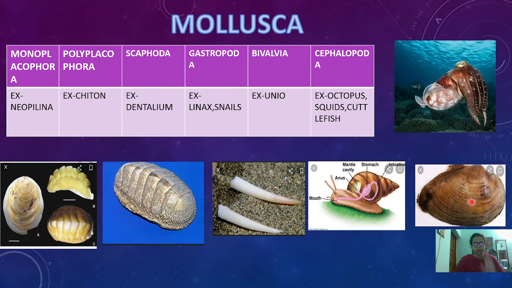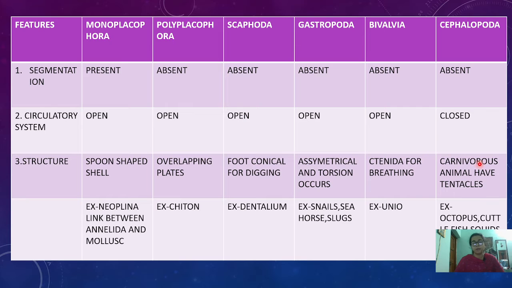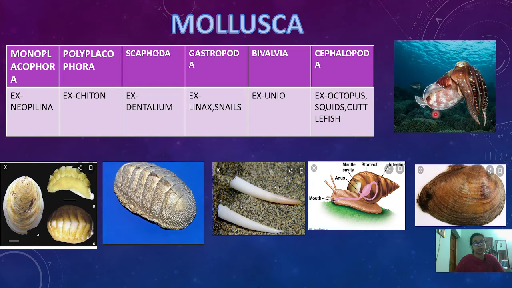From the exam point of view, this is enough. And Cephalopoda are basically carnivorous in nature, and some extra features of cephalopoda we will be discussing at the end. Examples are octopus and squids; they have tentacles, and certain defense mechanisms are also present. We will be discussing cephalopods later on.